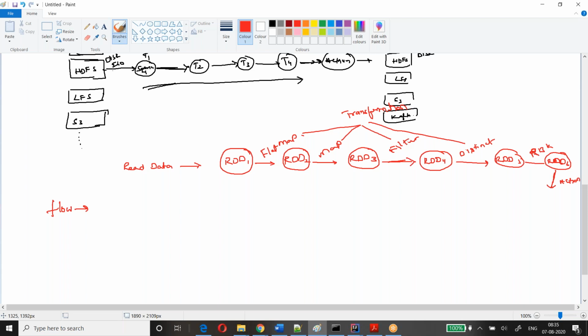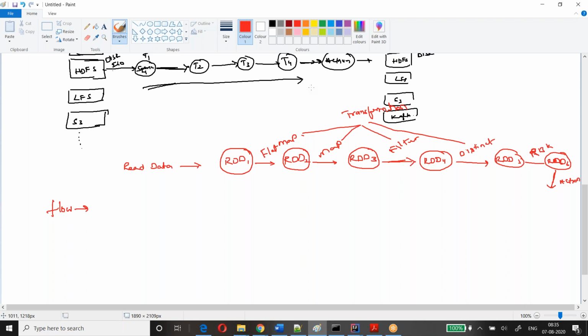It will take this DAG. It will check the compilations. Then after applying the optimization, it will convert into a physical plan. The physical plan will be submitted to the engine. Similarly here also, it will take this DAG and convert it into a physical plan.